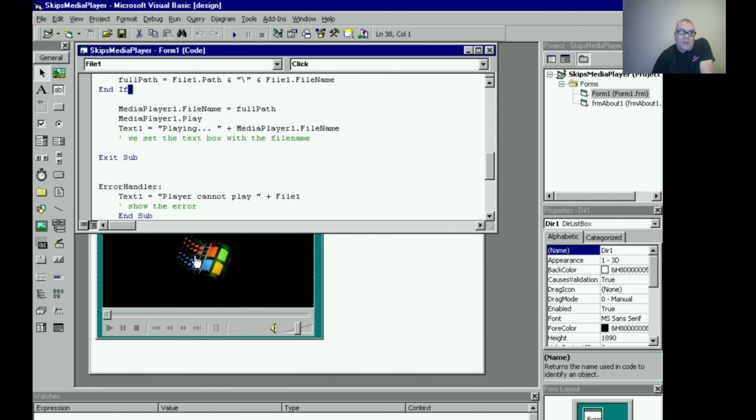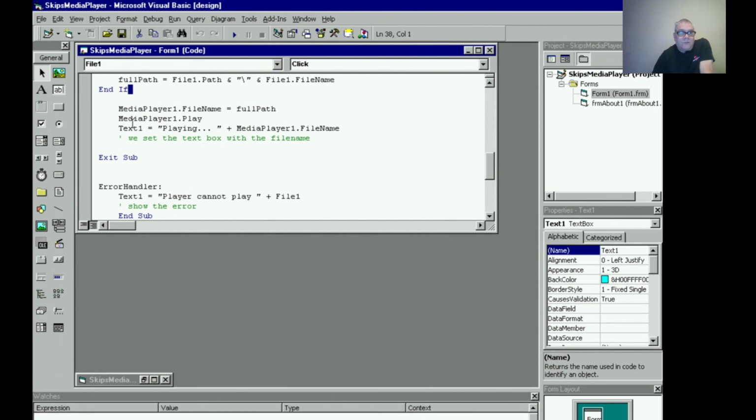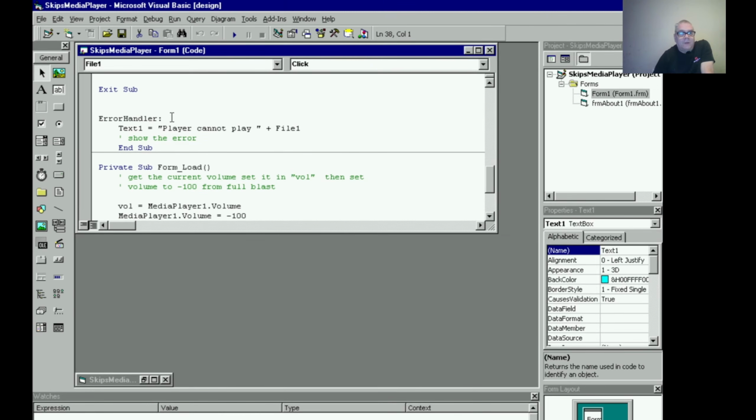Then we do a MediaPlayer1.Play. We change Text1, which is this box here, like I said. We're going to put "Playing" and the media, and then the file name, whatever it's playing. We set the text box there. We end that subroutine. Now, if it's an error, we go to the error handler and we put in Text1, "Cannot play media file" and the file name, okay?